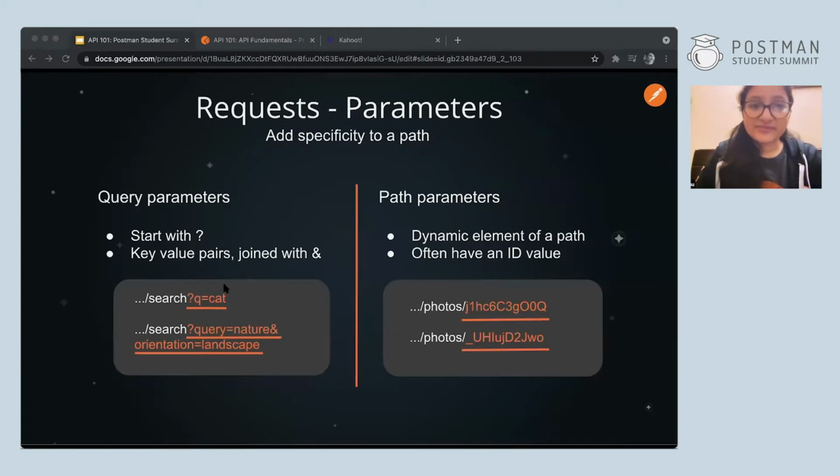Parameters specify the response, so you can get the specific data you're looking for. For example, if I just want the college name from my LinkedIn profile, I can simply put a parameter to return only that information. We can have two types of parameters. Query parameters start with a question mark, and path parameters are embedded in the URL itself. How these two work, we'll look at in the hands-on session.